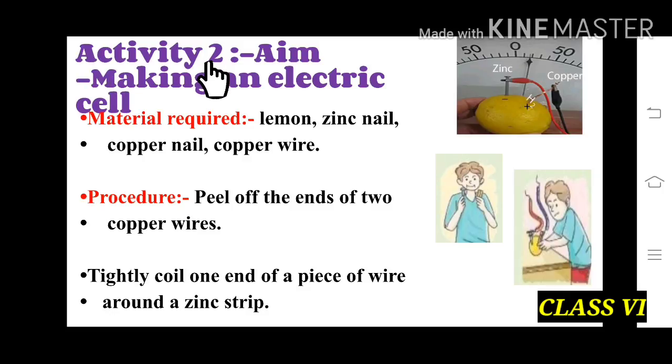Activity 2. Aim: making an electric cell. Materials required are a lemon, a zinc nail, a copper nail and copper wire. Procedure.